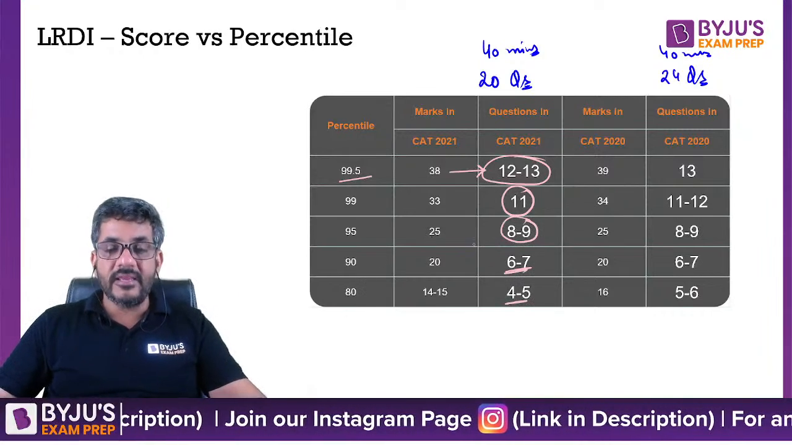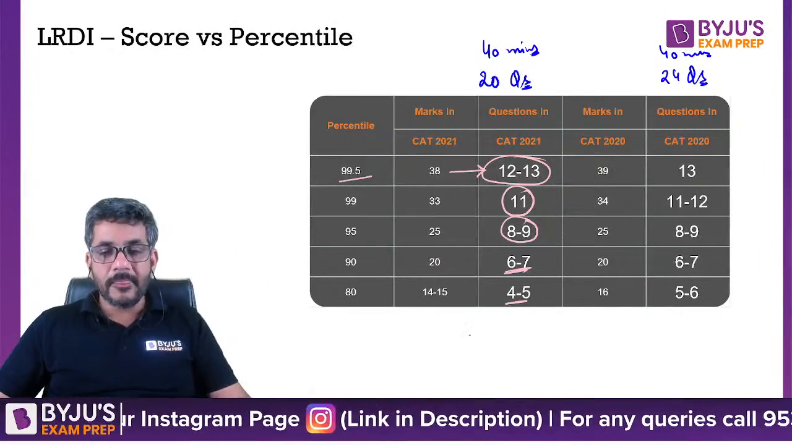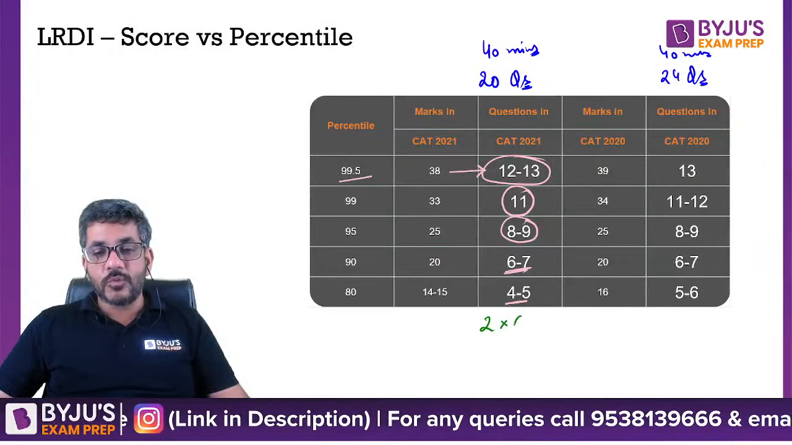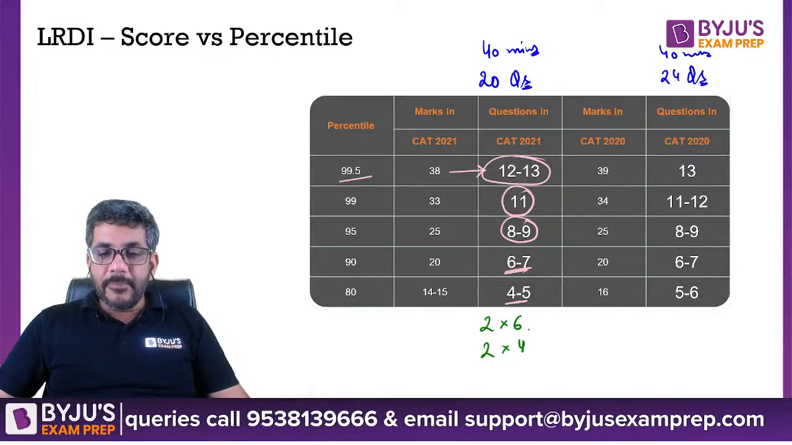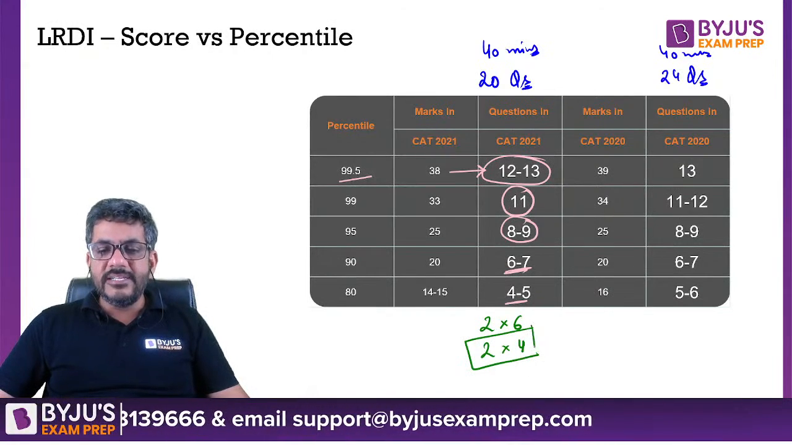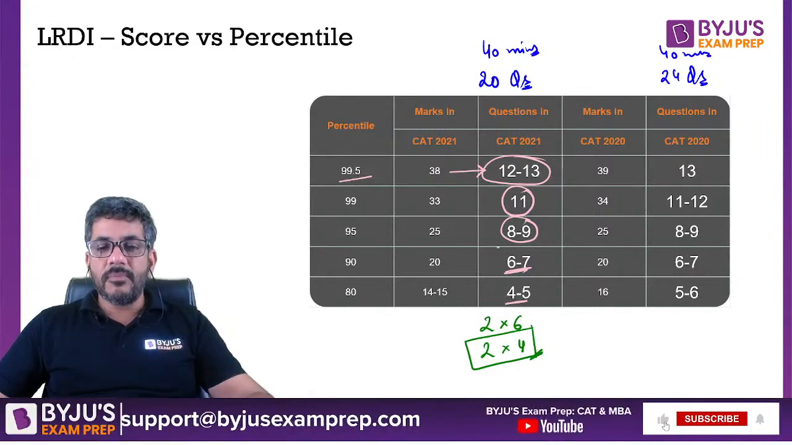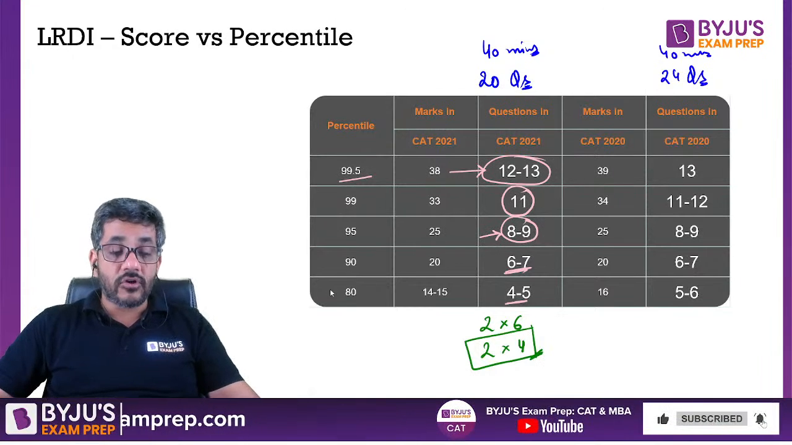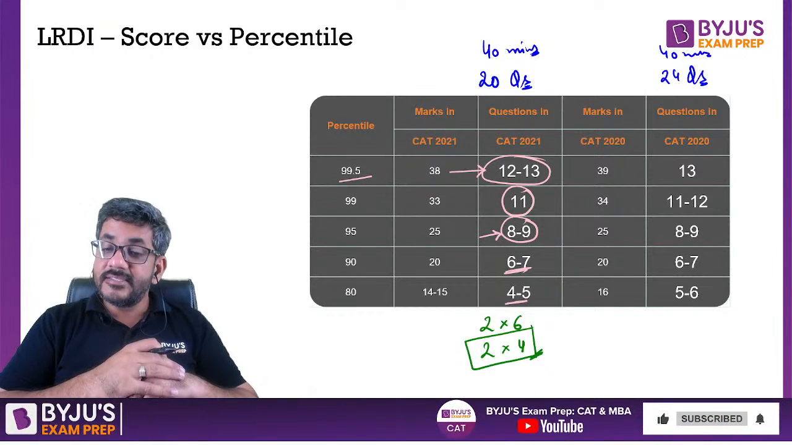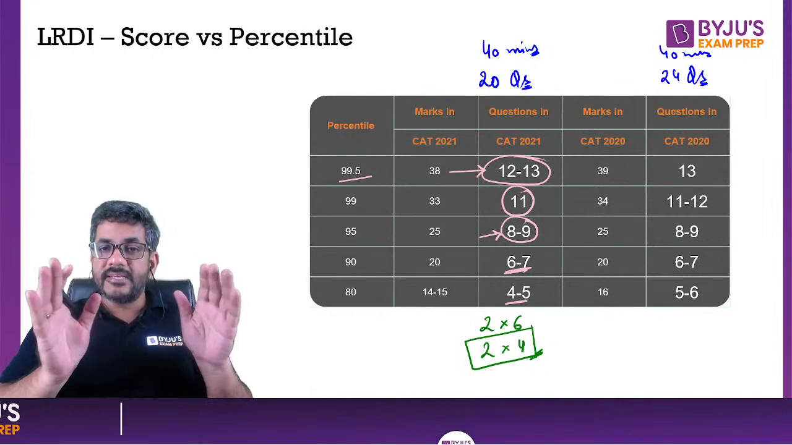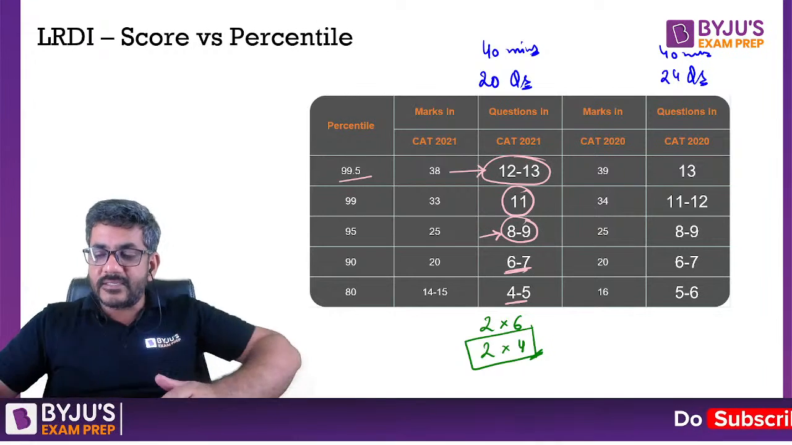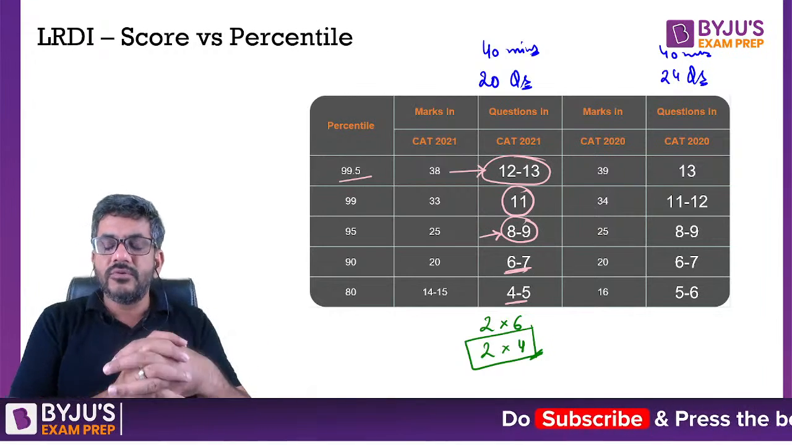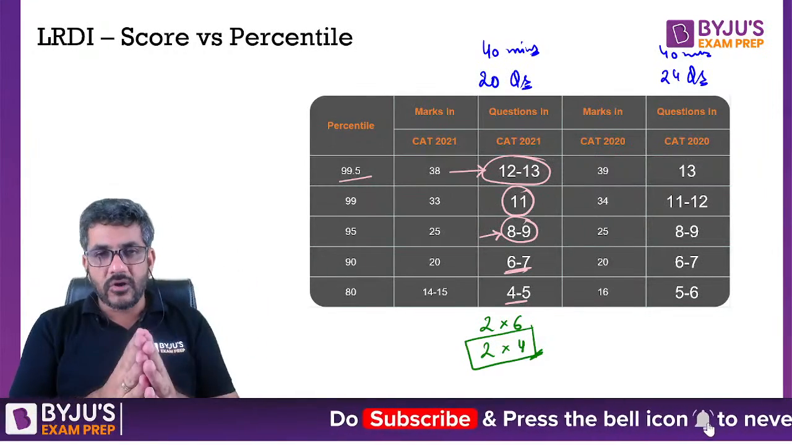Now, if I look at the type of questions that were there, we had two sets of 6 questions each and two sets of 4 questions each. A person who targeted only these two sets of 4 questions each would probably have reached this point and got a 95 percentile. Isn't that correct? Are you getting my point? Just by doing two sets of 4 questions each. I want to hear this from you. Is it correct or not?